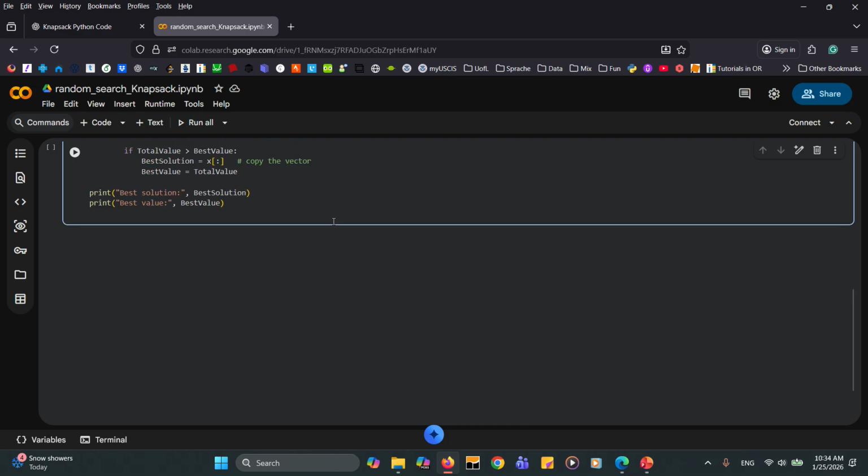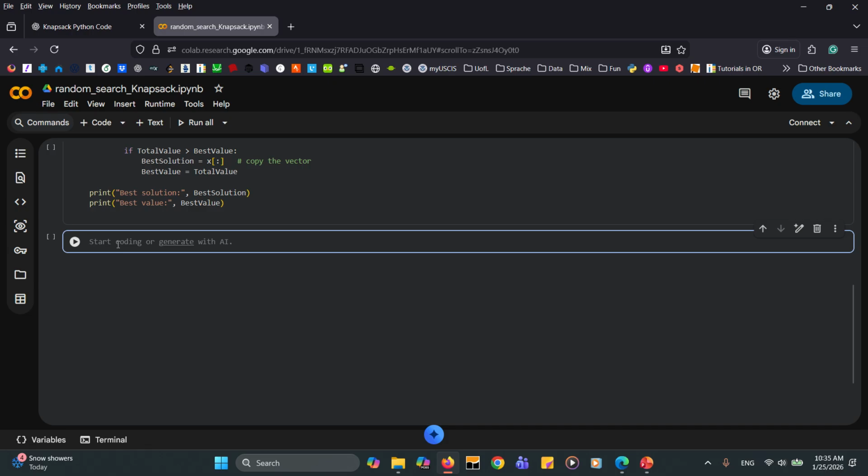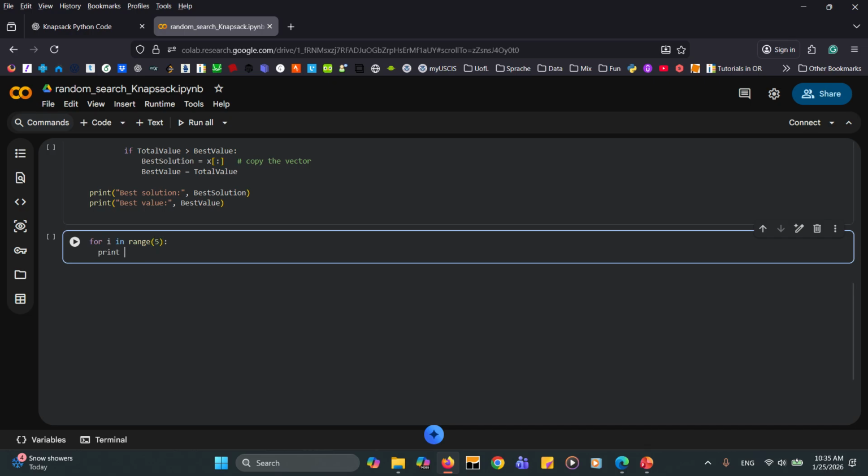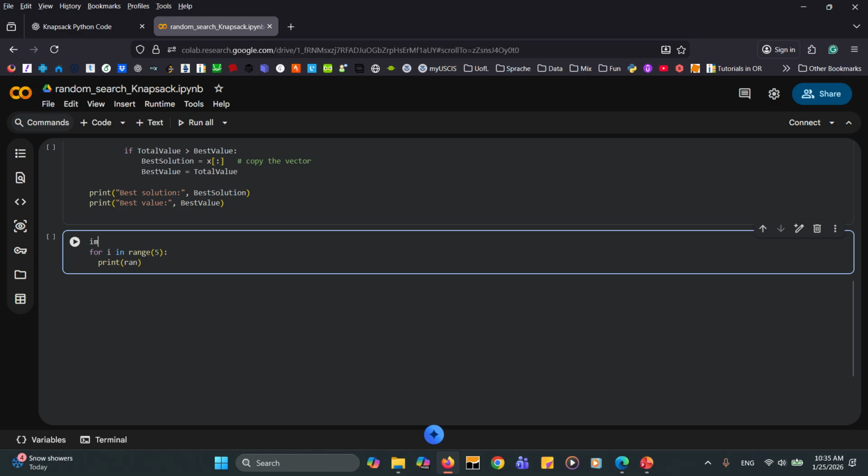So if we go to another cell here, let's see what it actually does. So let's have a for loop for i in range of 5, print, so let me first import random, and then we have the print random dot randint of 0 and 1.